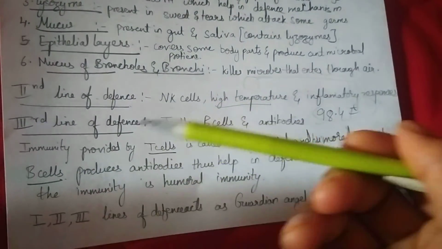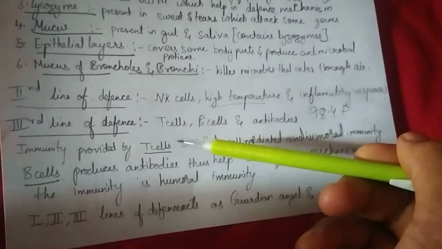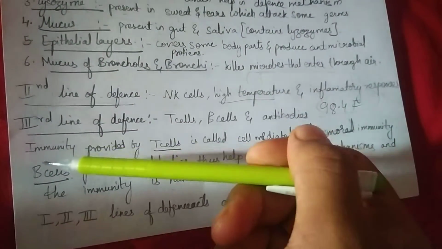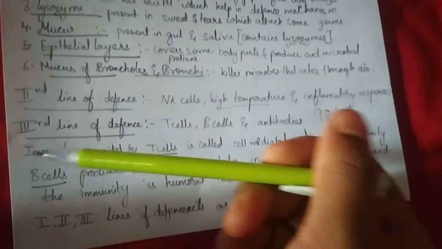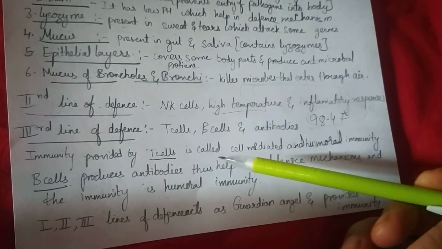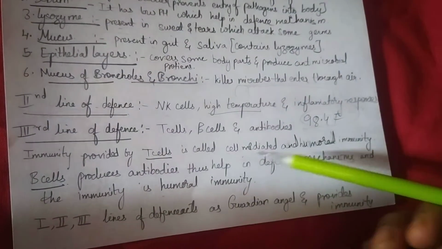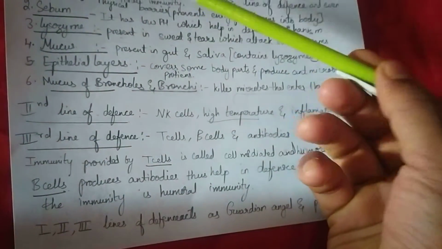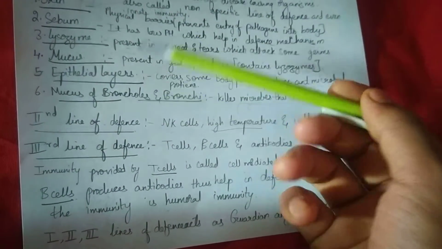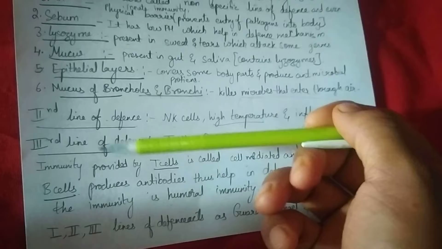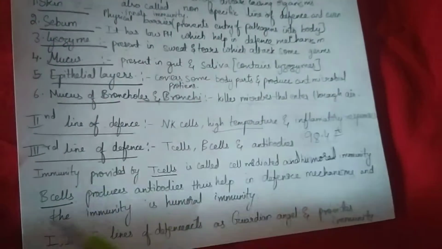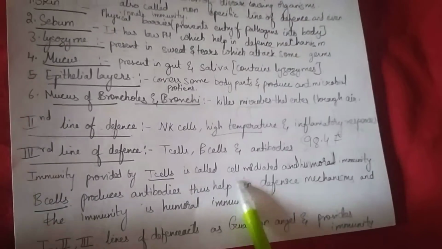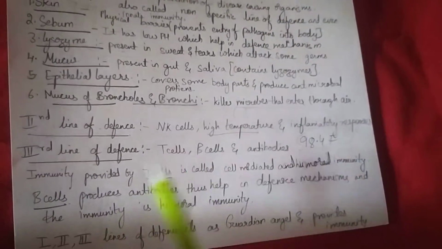Now third line of defense. Third line of defense consists of T cells, B cells and antibodies. If the microorganism is not killed by these two defenses, this is the last defense. Here, the immunity provided by T cells is called cell mediated immunity.